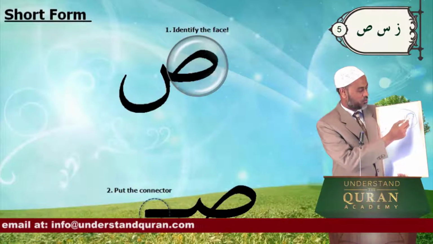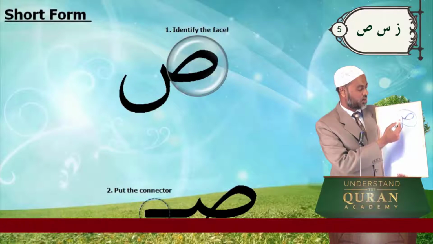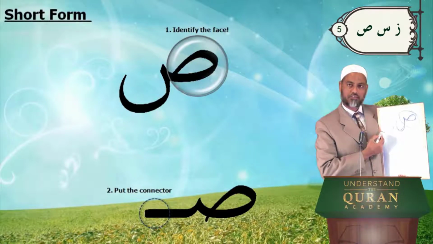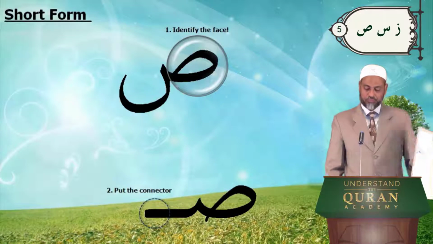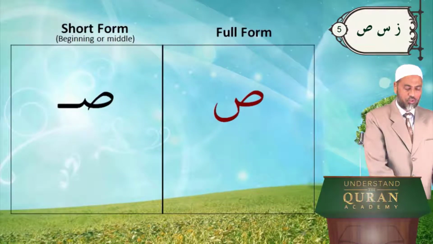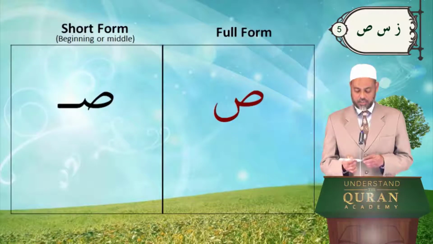That's why I'm telling you, draw the tongue here, come a little bit out of that shape and then come down. The short form will be the same, the tooth here after the tongue shape, and then the connector. So you see the full form and the short form of the letter Sod.